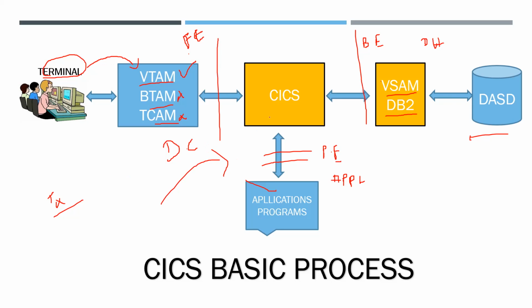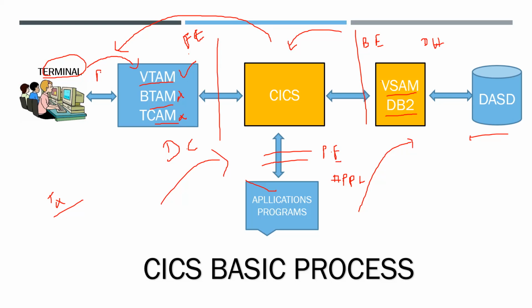In CICS, the transaction is processed using the application programs. The user requested the database, so the application program will invoke the database and access the user requested data, and that data will be brought to CICS. From CICS, the data is brought to the terminal user, and the user receives the requested data.